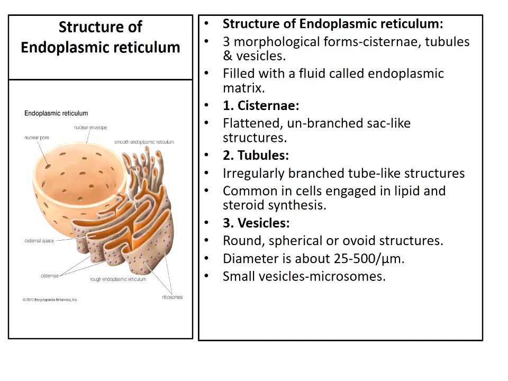Next, third part is the vesicles. These are round, spherical and ovoid structures, and the diameter varies from 25 to 500 micrometer, and these are found dispersed in the cytoplasm. They are rich in pancreatic cells. So this is about the parts or the structure of endoplasmic reticulum.